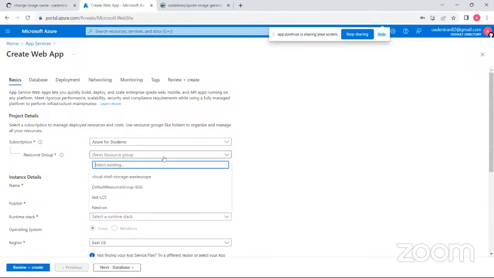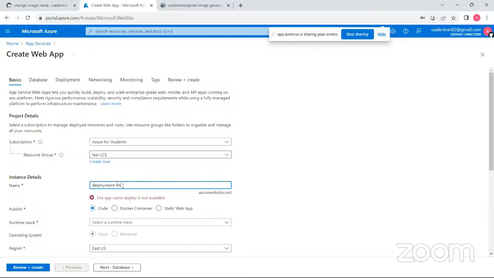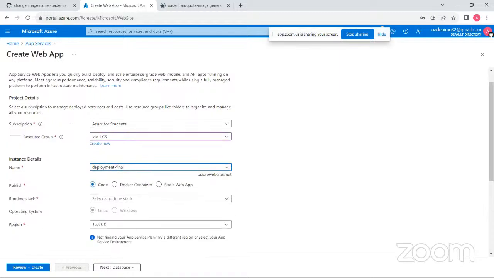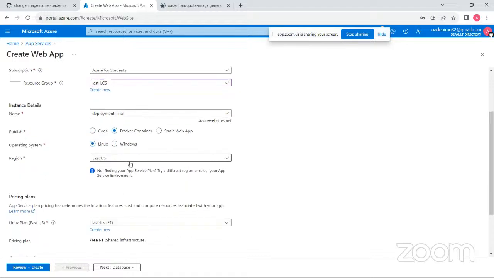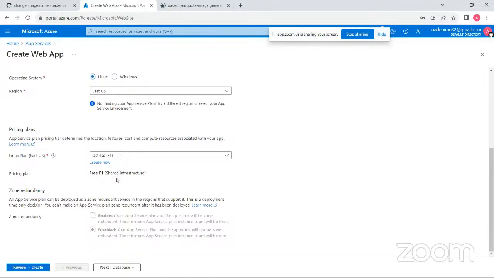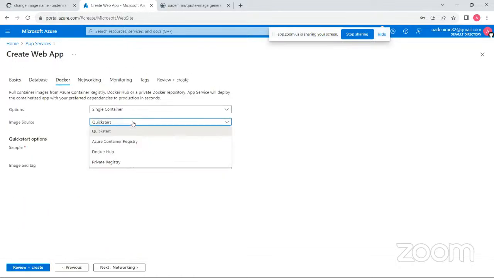So as usual, for the container, the deployment final, Docker container. So let me use this same one. So let me move to Docker single container.